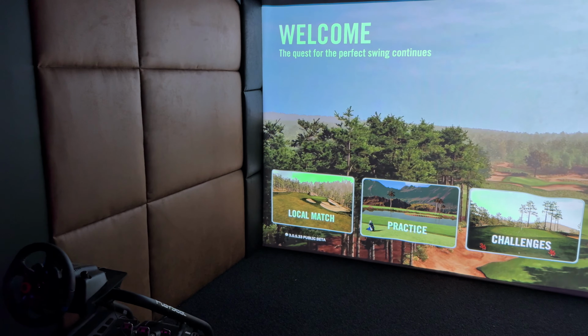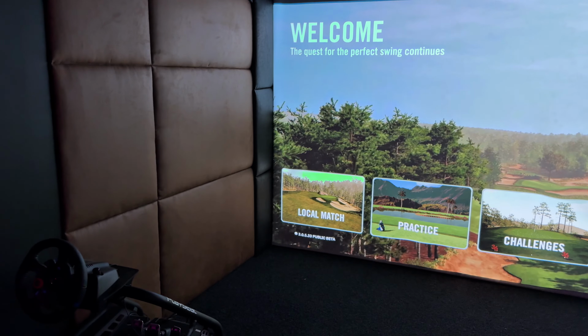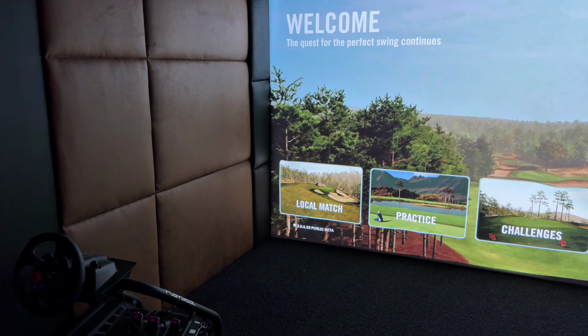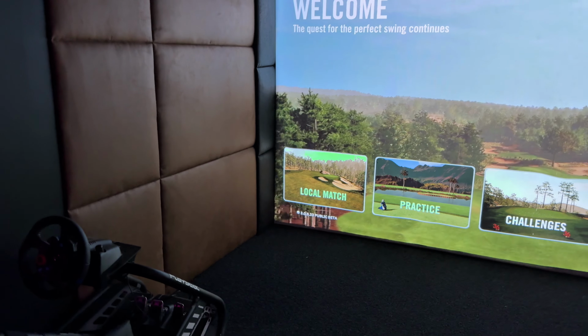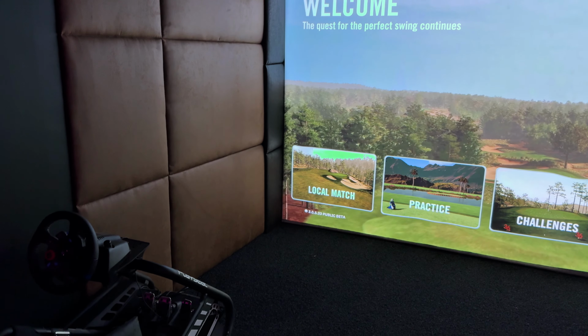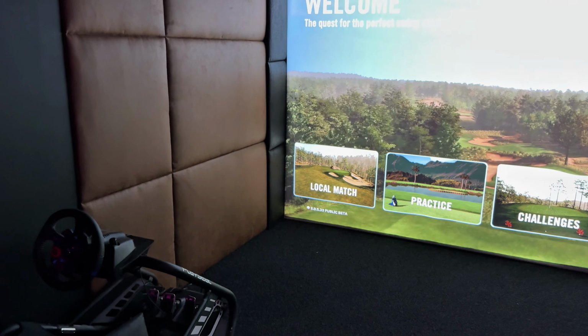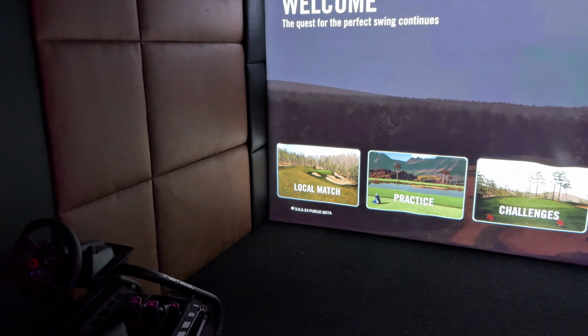You've got over 1,500 courses on GSPro. You've got different match formats. You can do wind settings. You can do different tees. You can play with lots of different players. You can set up your own player profiles. We'll go into that a little bit deeper. That's all done from local match.